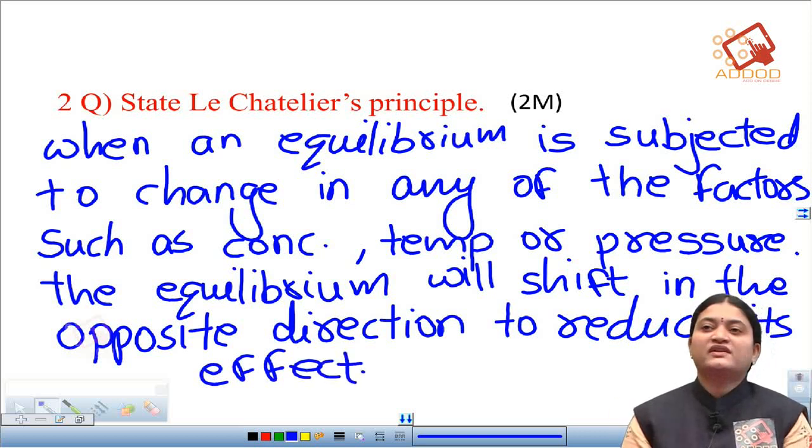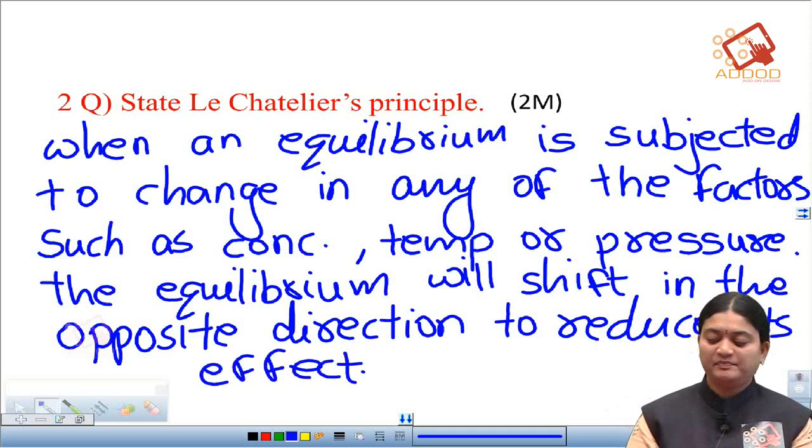Okay, so this we call Le Chatelier's principle.